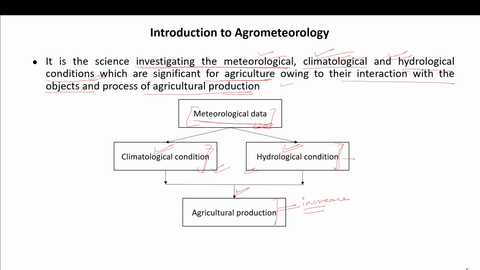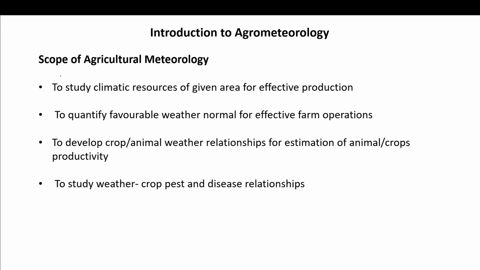So you can understand how important meteorological data is. Because the meteorological data is used for agriculture purposes to increase agricultural yield, it is called agrometrology.